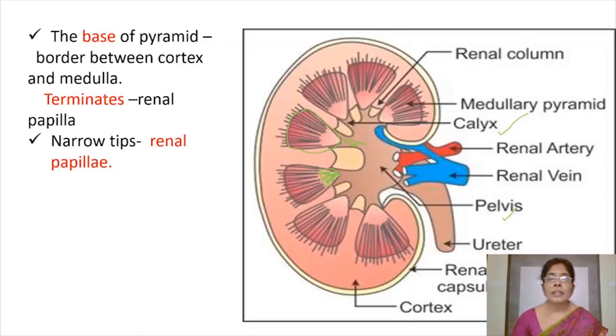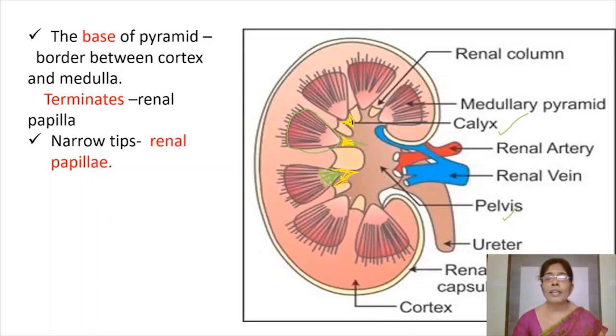Here, the renal papilla opens into this cup-like part, that is calyx. These different renal papillae open into cup-like regions. These cup-like regions, these brown colored regions, are known as calyces. Calyx is singular, calyces plural.